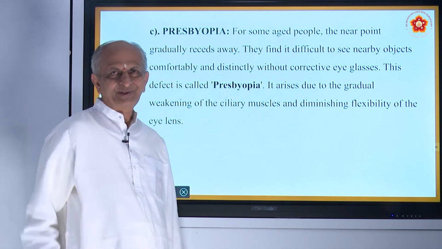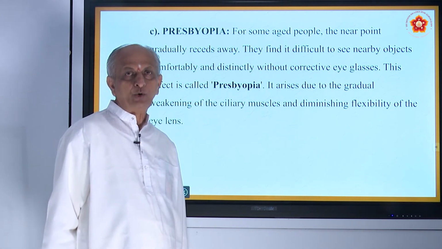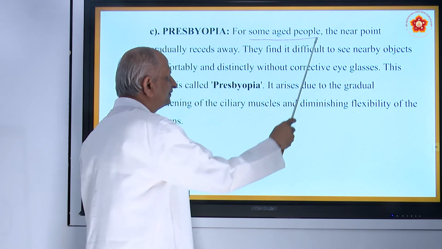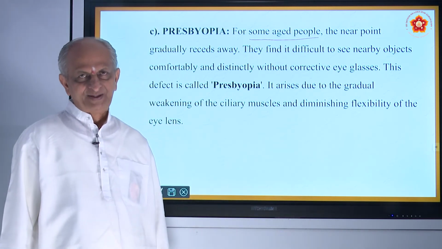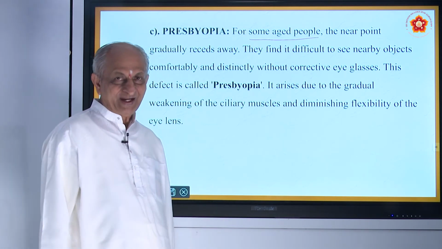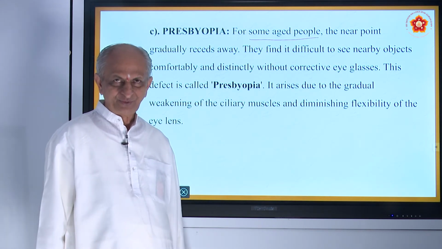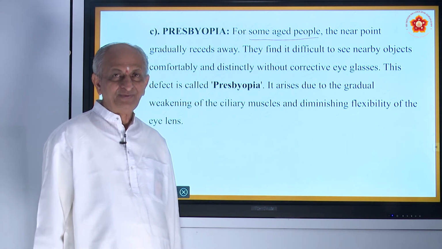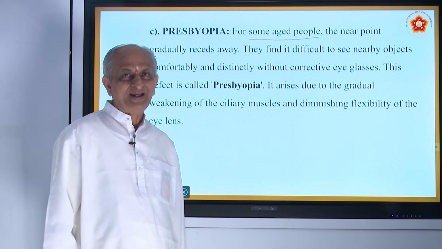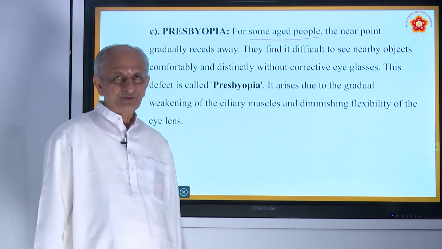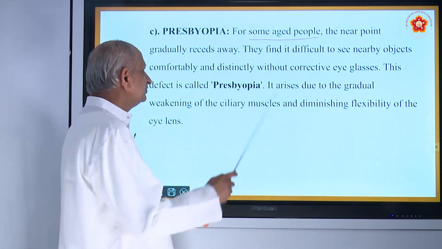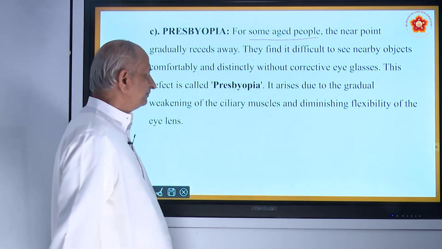Presbyopia. Repeat it some 10 to 15 times. Presbyopia, right? Here what happens is usually seen in aged persons. It's a very common defect. Above 50, usually everybody will have spectacles. And nowadays many children also get it. Why? Because of excessive use of TV, seeing the TV at a very close distance, and using mobiles frequently. Using mobiles also gives trouble to the eyes. But for aged people presbyopia is very common.